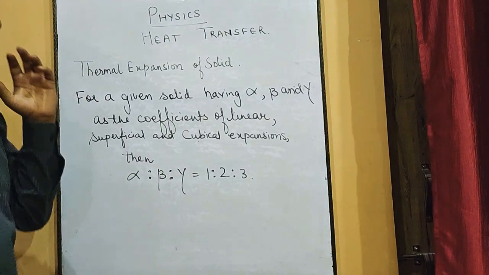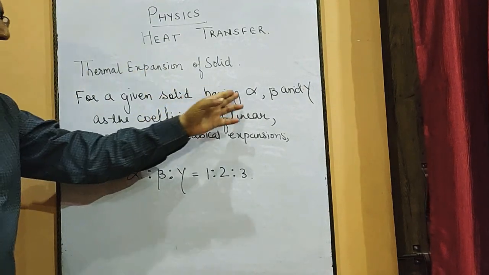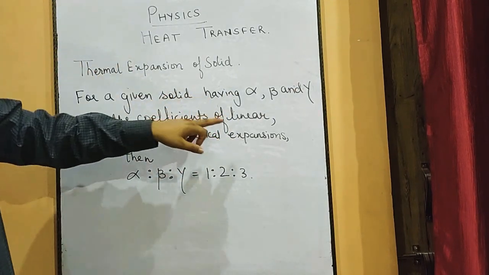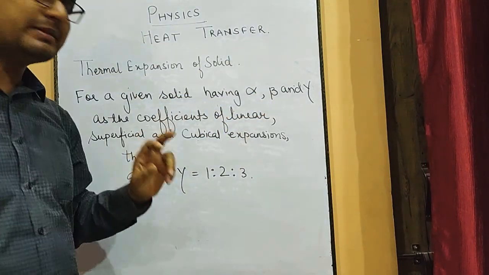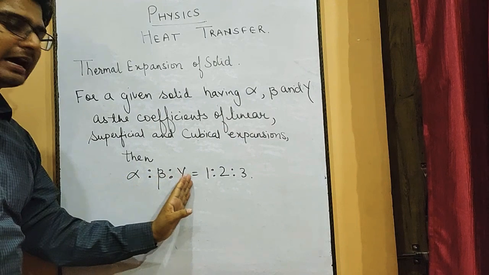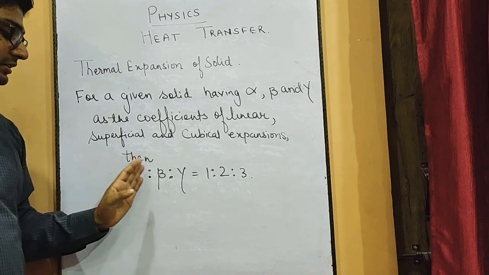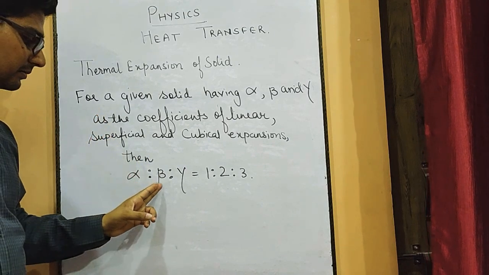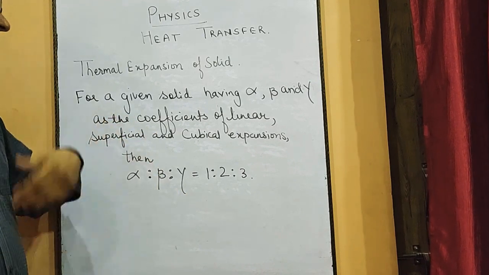From all three kinds of expansion, for a given solid having alpha, beta and gamma as the coefficients of linear, superficial and cubical expansion, if I take the ratio of all three coefficients: linear expansion is increase in length, superficial is increase in area, and cubical is increase in volume.